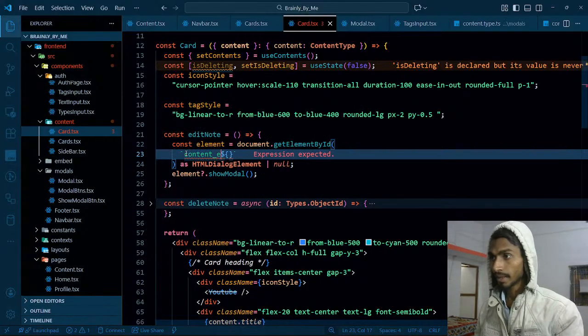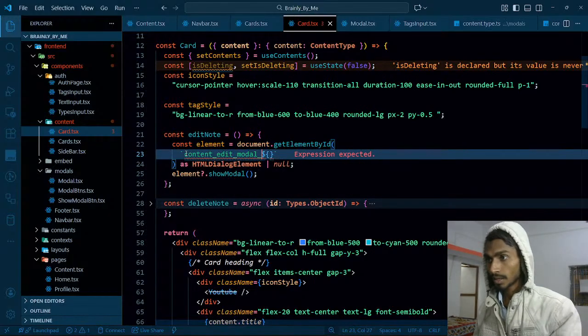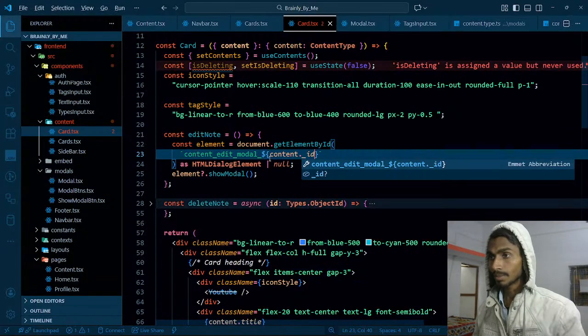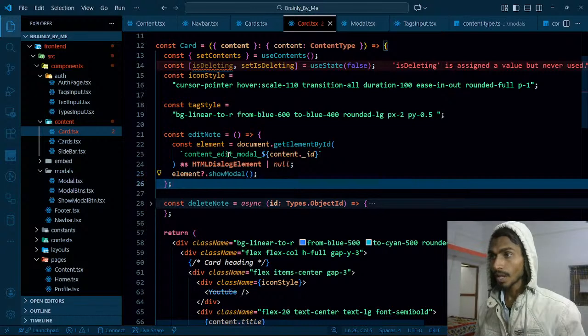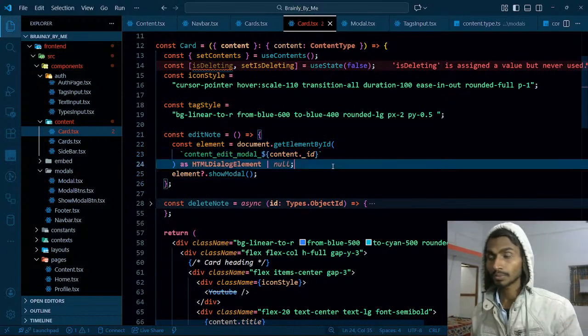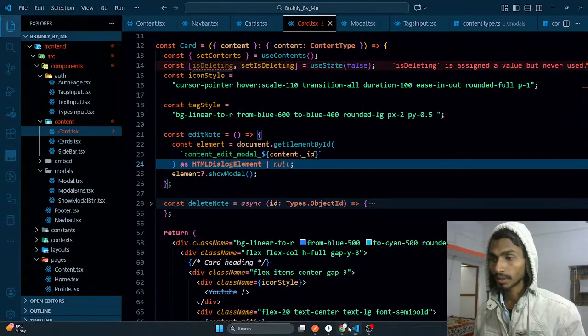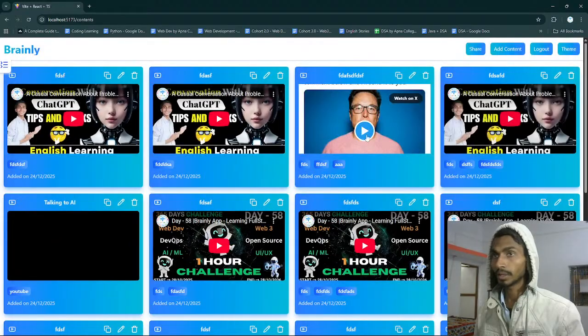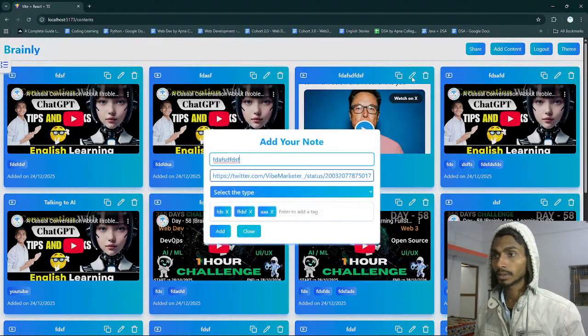Content edit model underscore, and then I will be giving the content ID over here. Ultimately the content ID is gonna be the same as that of the model. So this is the content ID, the same content ID the model has, and using them I will be able to render that. Reload the page. I'm getting a model with no ID and all, with no content. If I click on this, I'm getting a model with that particular content.